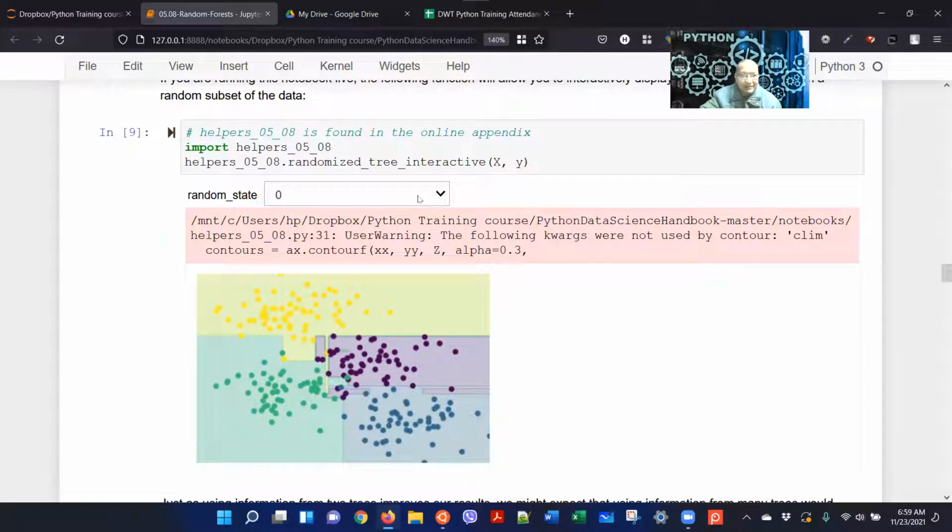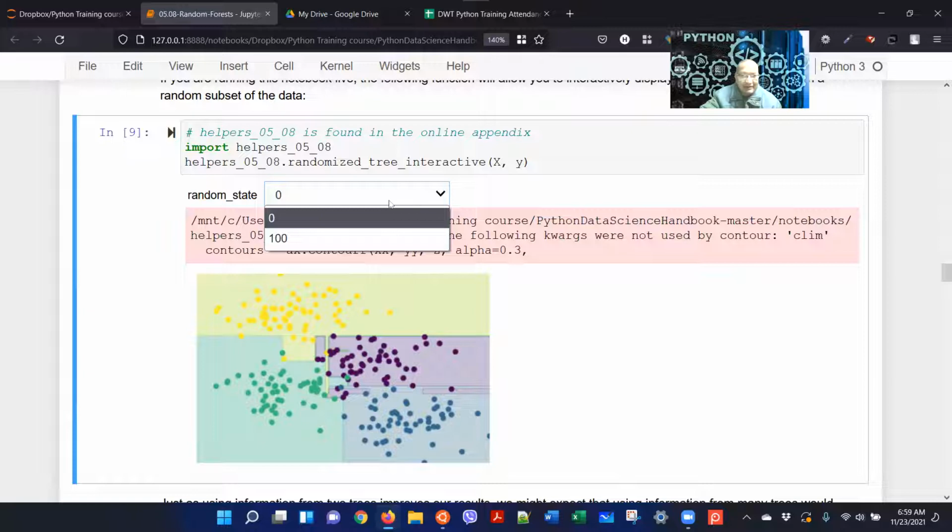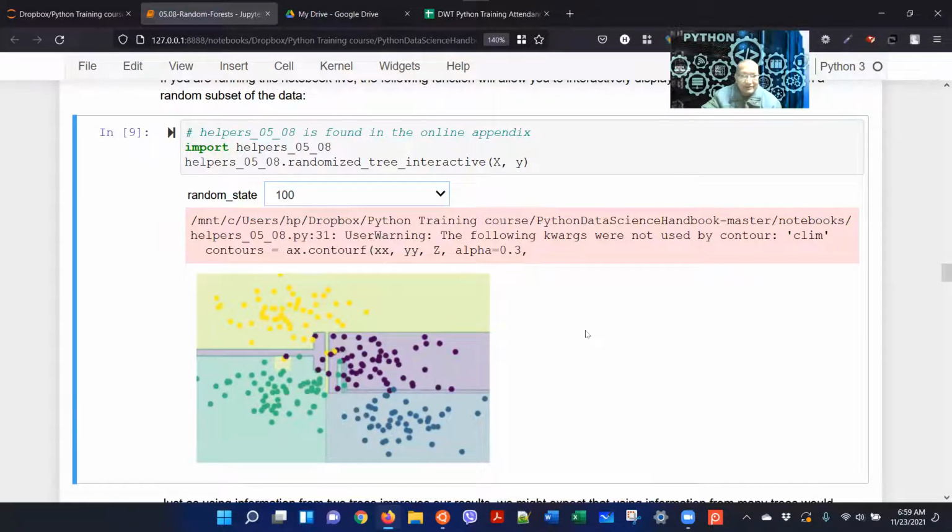Now when we select data randomly, random state 0 gives this, and this is random state 100. Now we get a different result. It's the same distribution of data, but see, the result is completely different.